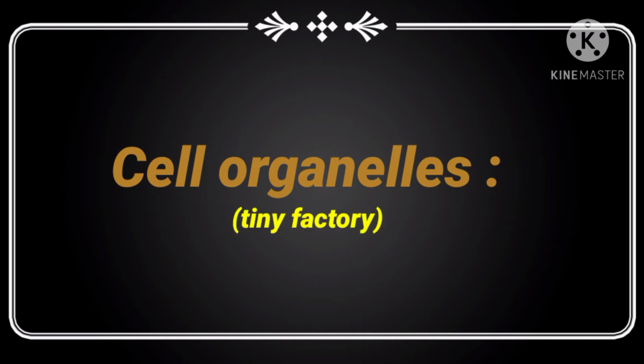The cell is like a tiny factory because it manufactures or synthesizes whatever it requires. And these syntheses are carried out inside the cell by certain small structures called cell organelles. These cell organelles carry out some specific functions. Can you name a few cell organelles? For example, nucleus, mitochondria, ribosomes, and lysosomes are some of the cell organelles. There are many cell organelles that are common to both plants and animals. Let me discuss them in detail.